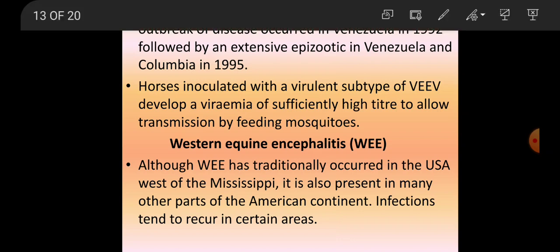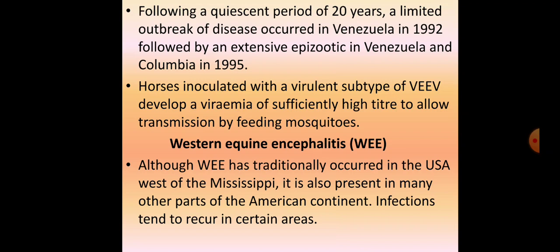In the Venezuelan strain, the main mosquito species involved is Culex species, and there have been various epizootics and outbreaks recorded in previous years. Now, third is Western equine encephalitis. Although this virus complex has traditionally occurred in the USA, west of the Mississippi, it is also present in many other parts of the American continent, and infections tend to reoccur in certain areas.